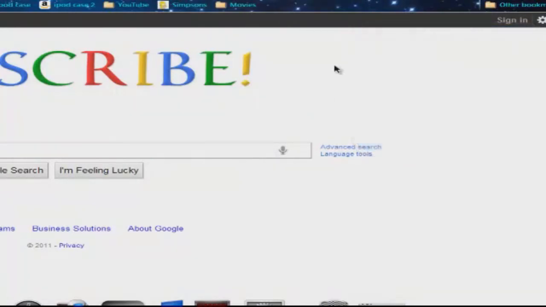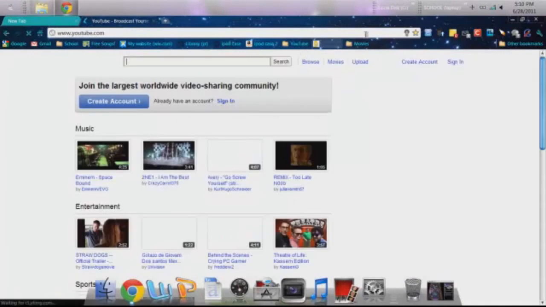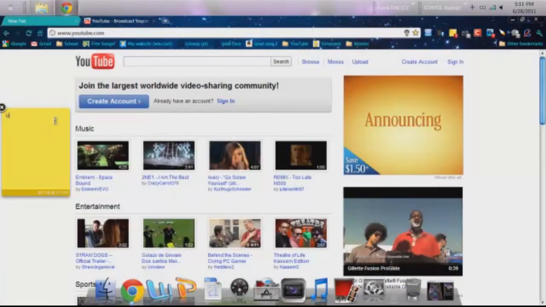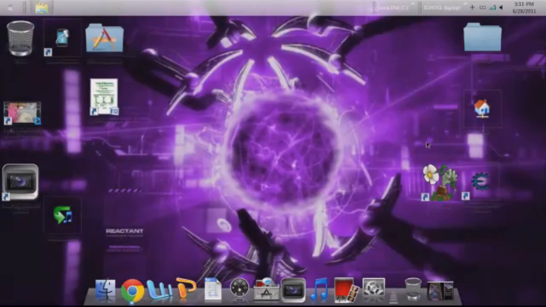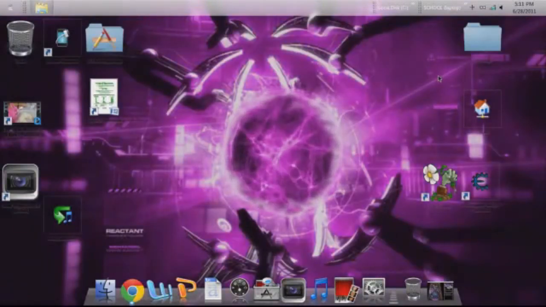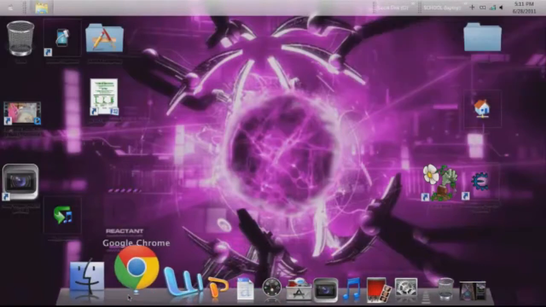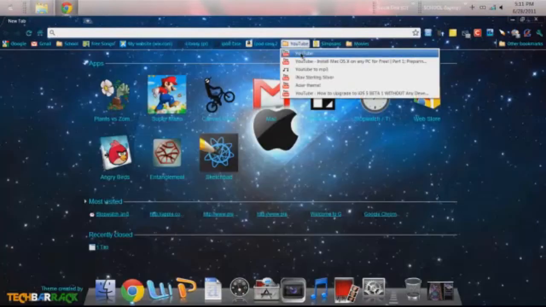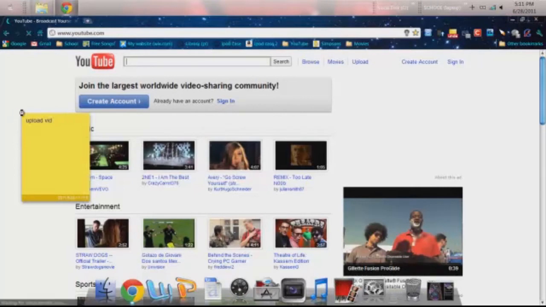Next is going to have to be Note Anywhere. So I'm just going to go to YouTube and I can add a note right there. It's just going to say upload vid. So say I just wanted to remind myself to upload the vid. Even if I close over here, that note will always be on that web page unless I take it off. So I find that pretty cool. It's always going to be there. As you see now, I'll go back to YouTube for a sec. And it is still there. Upload vid. I'm just going to take it off right now.